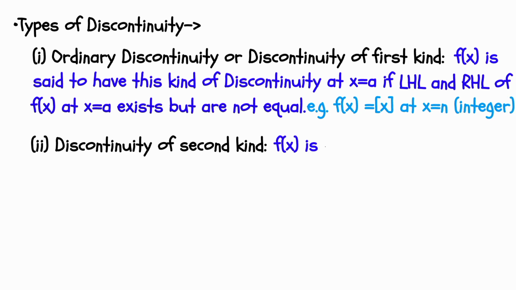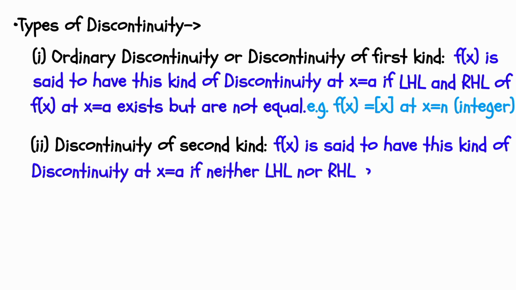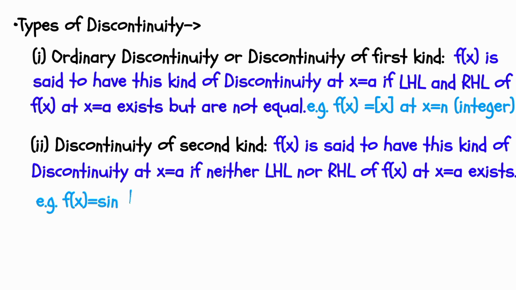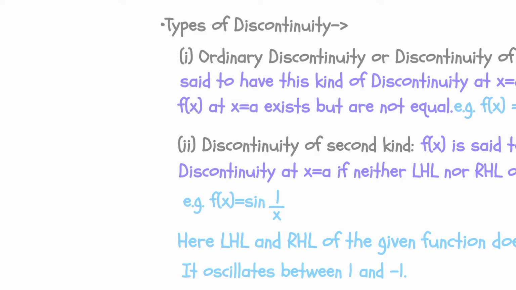Second, discontinuity of second kind. f(x) is said to have this kind of discontinuity if neither LHL nor RHL of f(x) at x equal to a exist. For example, f(x) equal to sin 1 by x at x equal to 0. Here LHL and RHL of the given function do not exist at x equal to 0. It oscillates between 1 and minus 1.